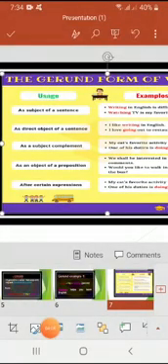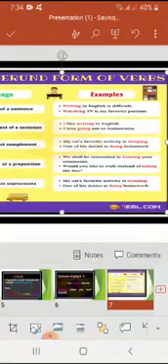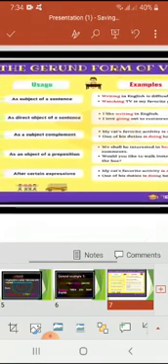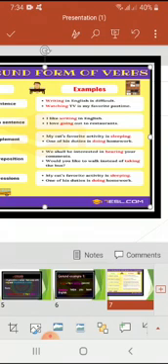Again, after certain expressions, a gerund can take place. How? My cat's favorite activity is sleeping. Sleeping again over here is a gerund. Why? Because is is an auxiliary verb as well, and it comes after a certain expression, my cat's favorite activity. What is the activity of that cat? It is sleeping.